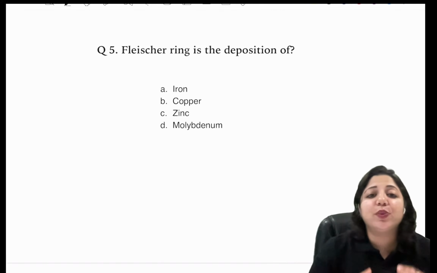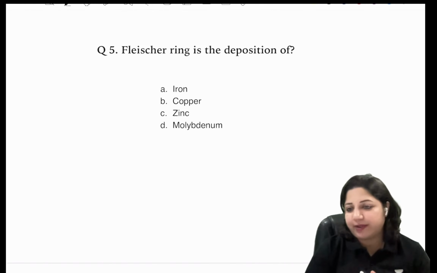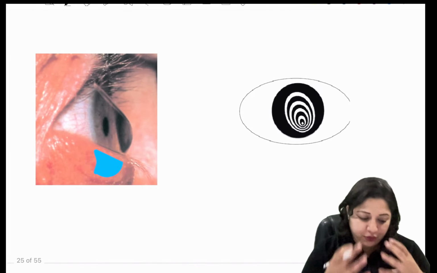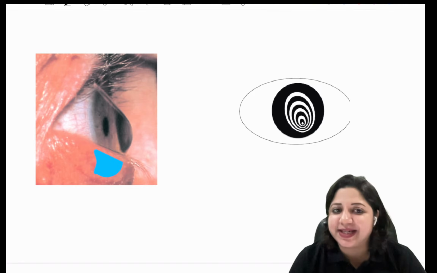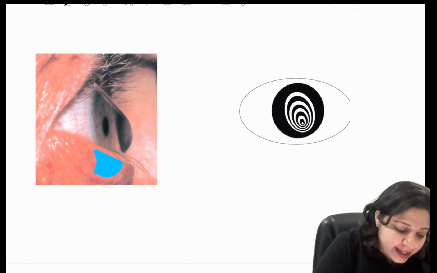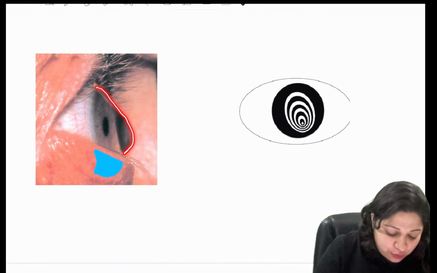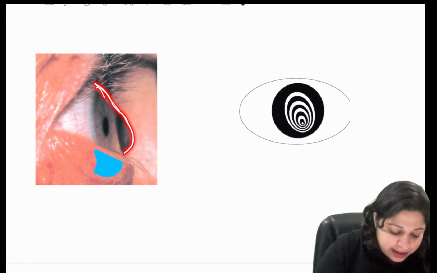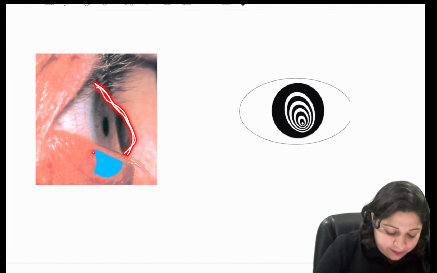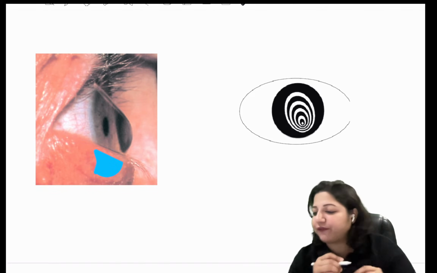Now you tell me in which disease you find Fletcher ring. The hint is here. If you see the cornea carefully, you have an ectatic condition of the cornea where it is shaped like this. So I have given a hint here also. Which condition are we talking about?